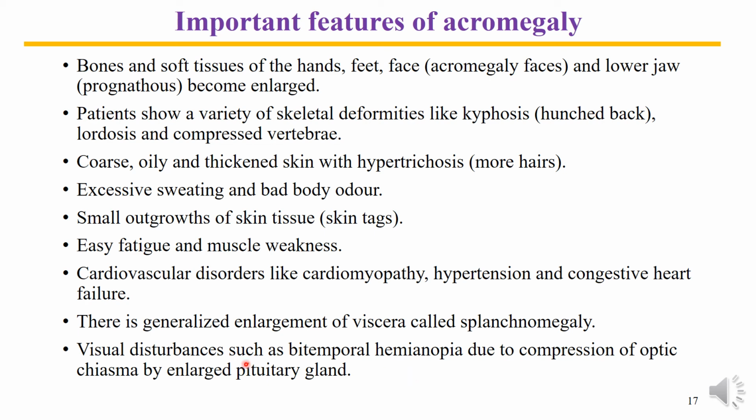So some clinical scenario based questions may be asked from this point of view, that is, the effect of enlargement of the pituitary on vision of an individual.